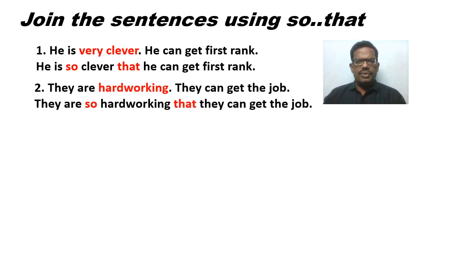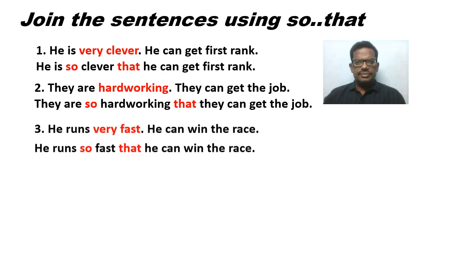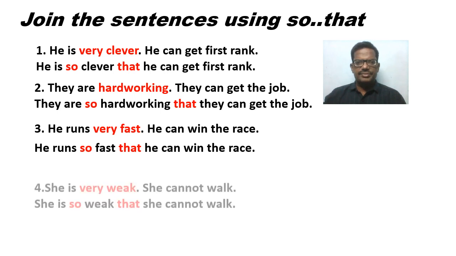Here also we have placed so before the adjective hardworking, and that is placed before the result clause. In this example also, very is removed, and in that place so is used before the adverb fast, and that is used before the result clause, that is he can win the race.